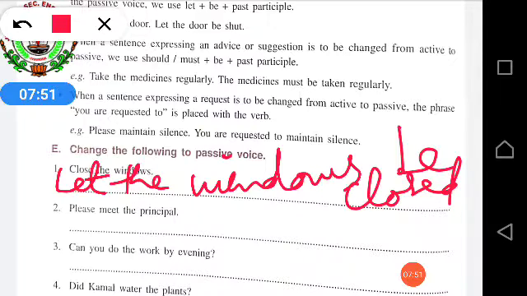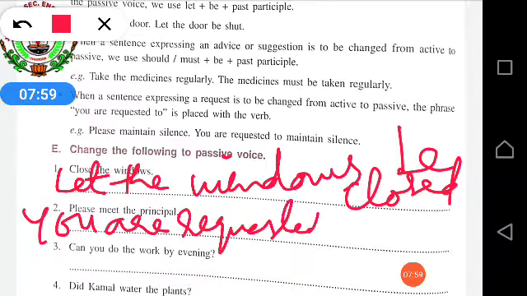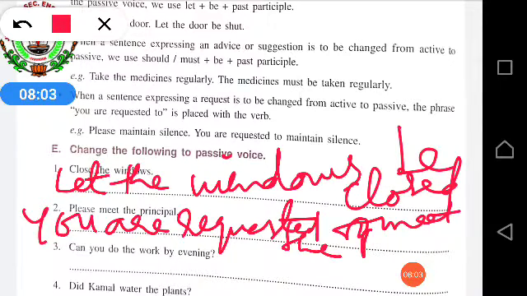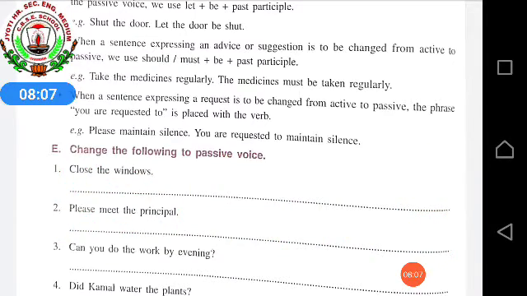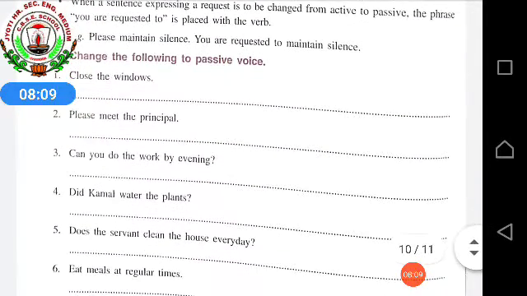Please meet the principal. It's a request, so you will write: you are requested to meet the principal. Next, can you do the work by evening? You're asking, so you will write: can the work be done by evening?